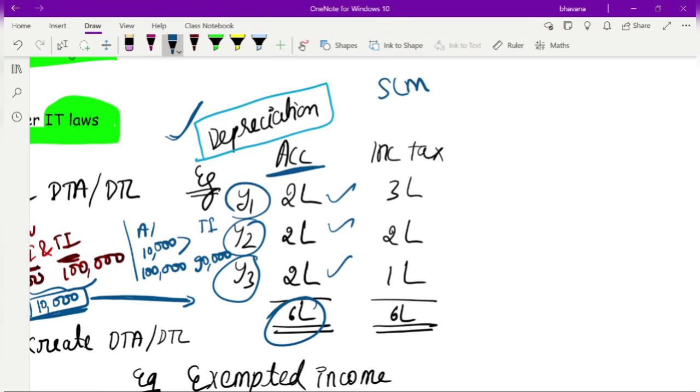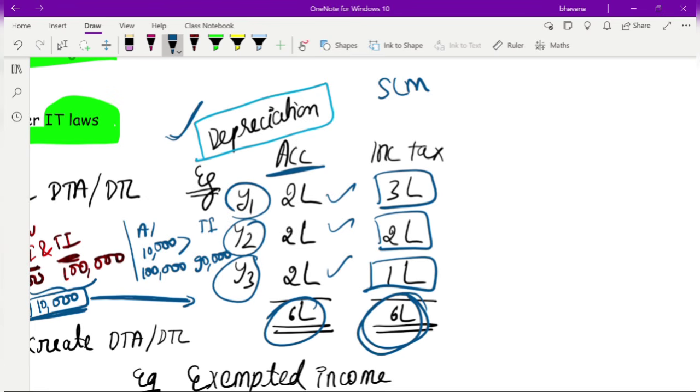Whereas as per income tax, they say that in the first year, you can only book a depreciation of 3 lakh rupees. Then in the second year, you can book 2 lakh. In the third year, you can book 1 lakh. In case there is some provision and they tell you that you can only do it like this, the total will again be 6 lakh only. The expense that you are booking will be different in all 3 years, but when you see it as a consolidation, both will be 6 lakh only.